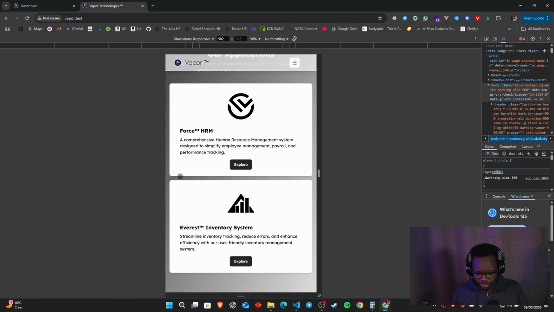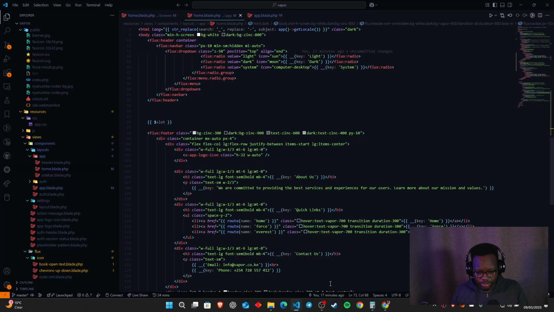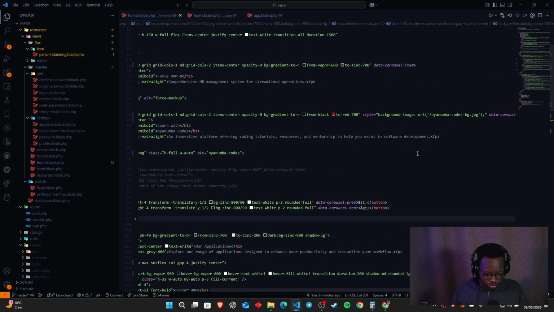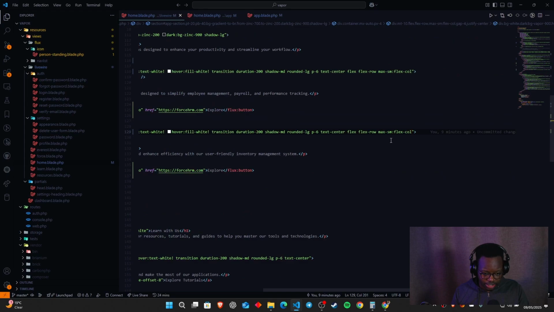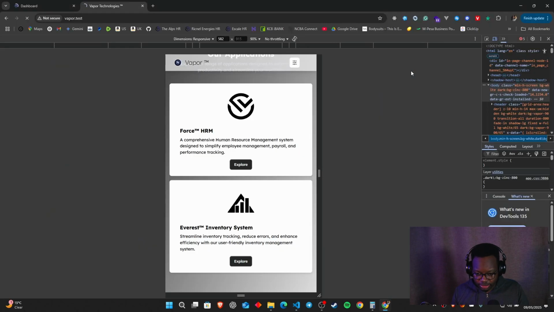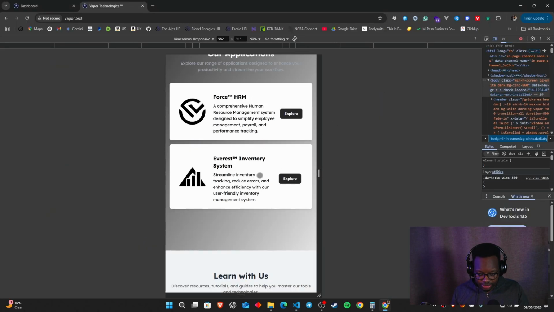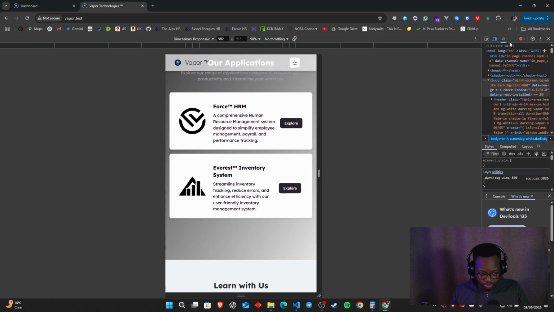Especially with this part over here, because this part where it's changing from a flex row to a flex column, this is what it was doing. So if I go ahead and change out what changes I had put in, you can see this part for the max SM flex column. If I remove that completely, check this out. So you can see that we have this right here.